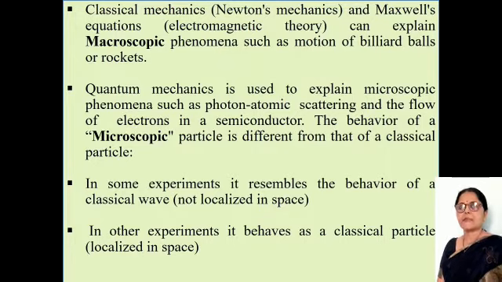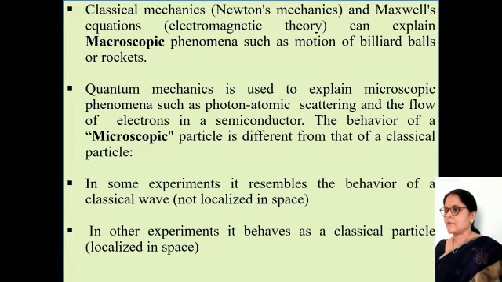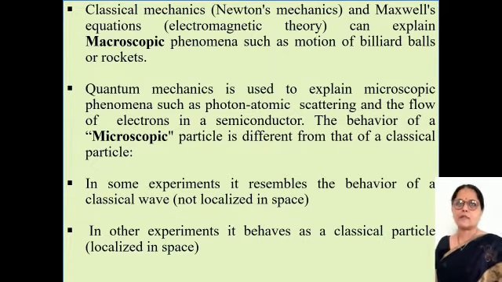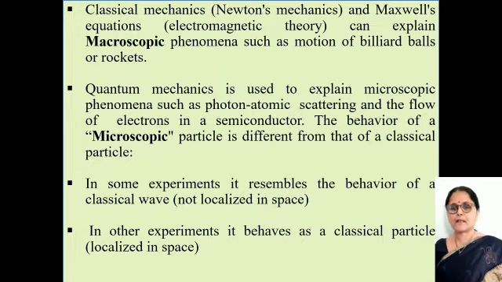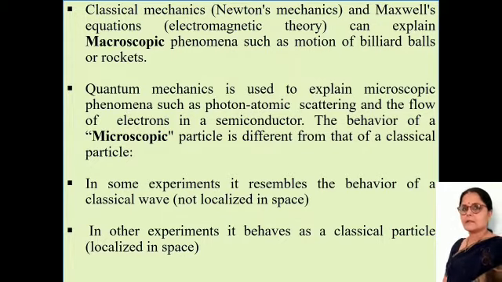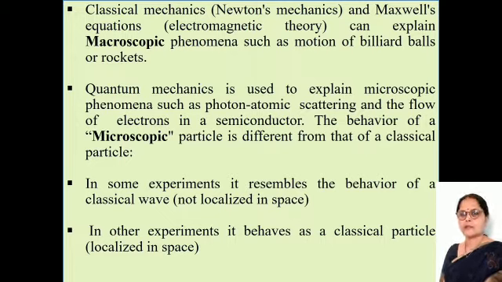Now we will see the basic difference between classical mechanics and quantum mechanics. Classical mechanics, or Newtonian mechanics, and Maxwell's equations, that is electromagnetic theory, describe macroscopic phenomena such as the motion of billiard balls or rockets. And quantum mechanics is used to explain microscopic phenomena such as photons, atomic scattering, and the flow of electrons in a semiconductor.